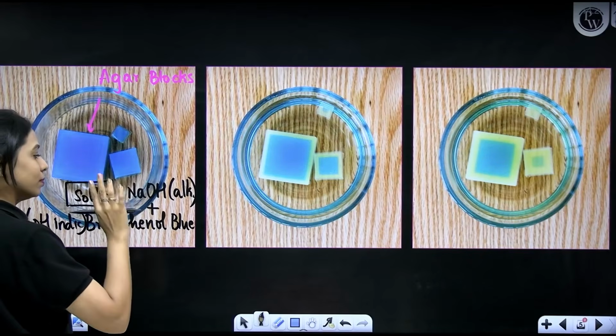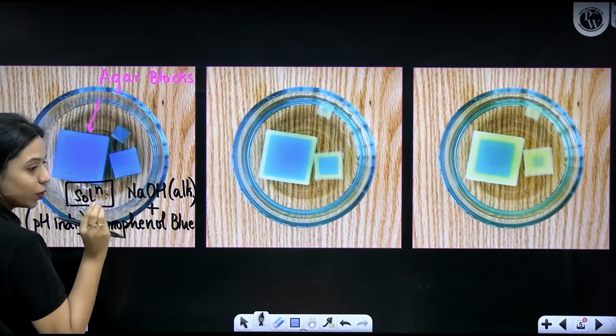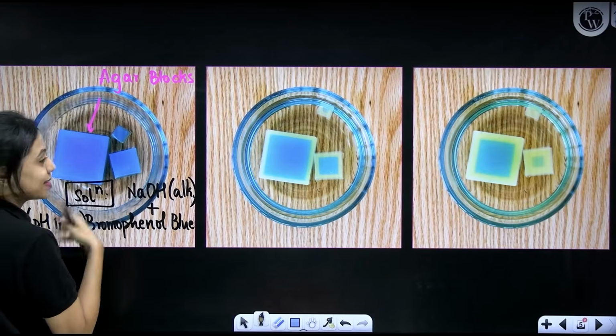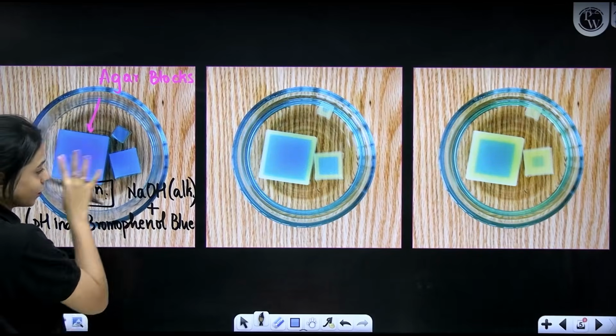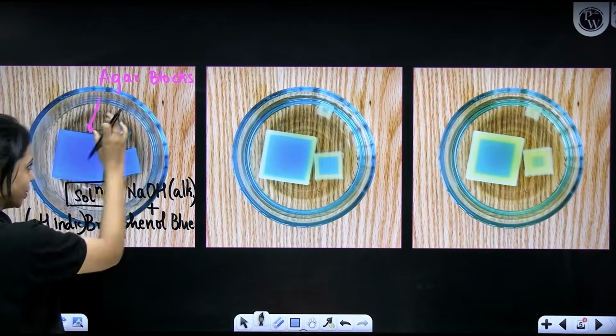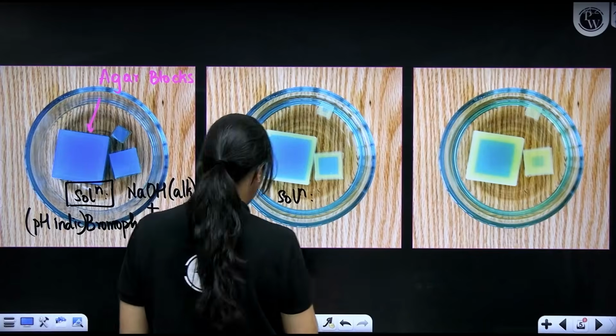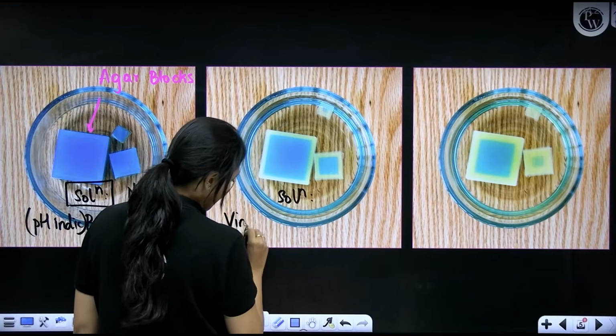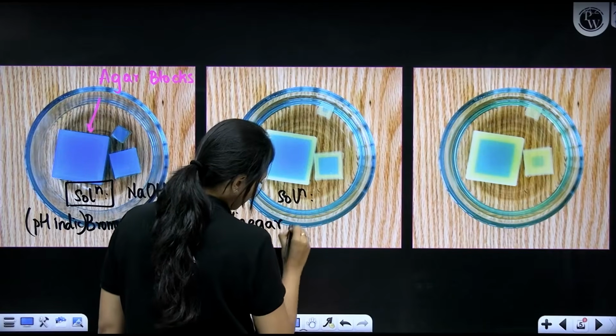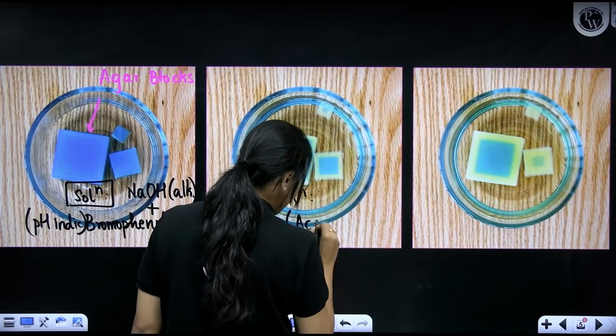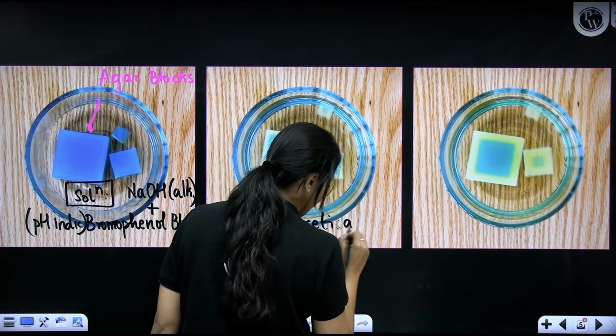But if you have the same bromophenol blue in acidic solution, it will change color. So what I'm going to do right now is move these agar blocks into a solution that contains vinegar, which is a very dilute acetic acid. Nonetheless, it is an acid.